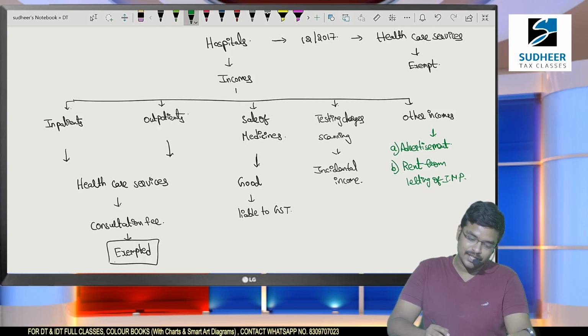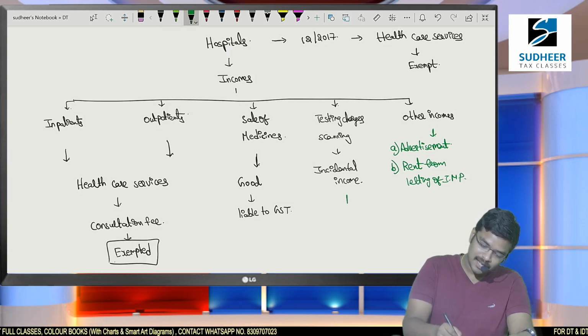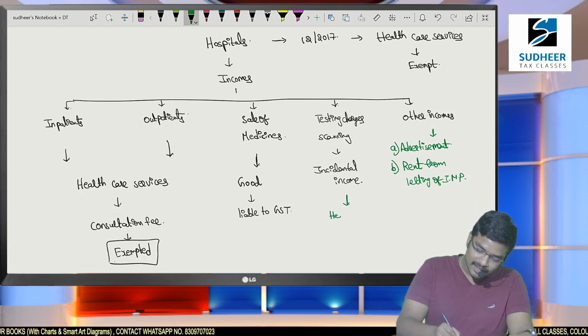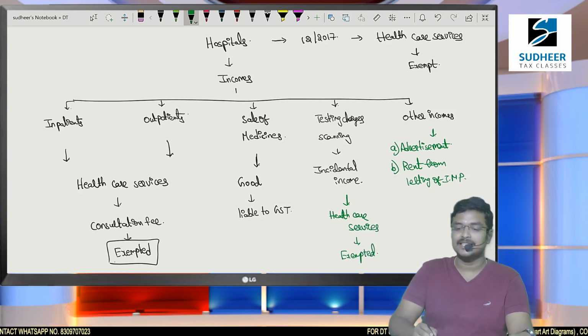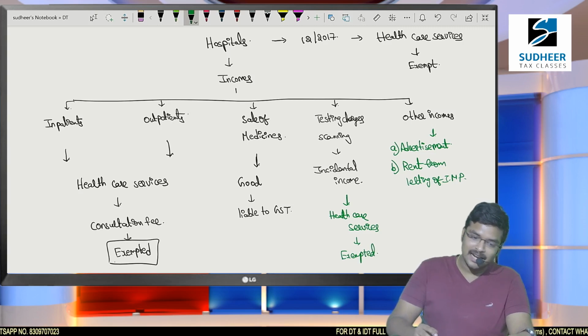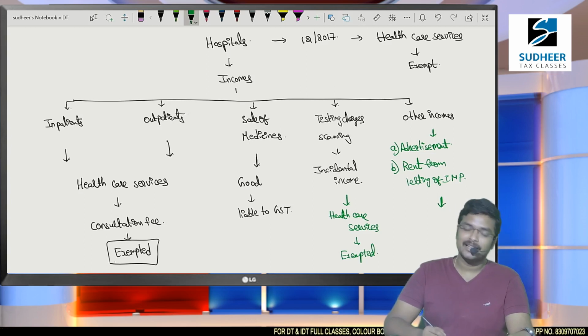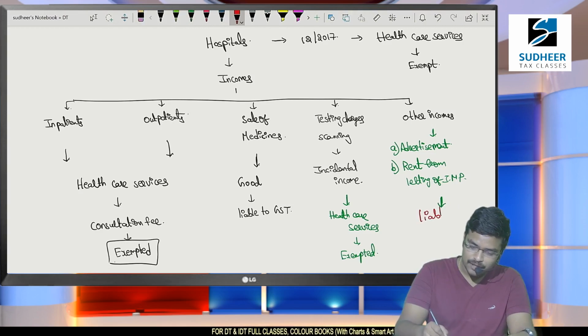Next, coming to testing charges, scanning charges, blood test fees. These incidental incomes that come to the hospital are also treated as part of healthcare services only, and this is also exempted from GST. So on this item also we need not pay GST. And lastly, certain other incomes of the hospital, like advertisement and rental income. If the hospital has any other incomes, all those are liable to GST.